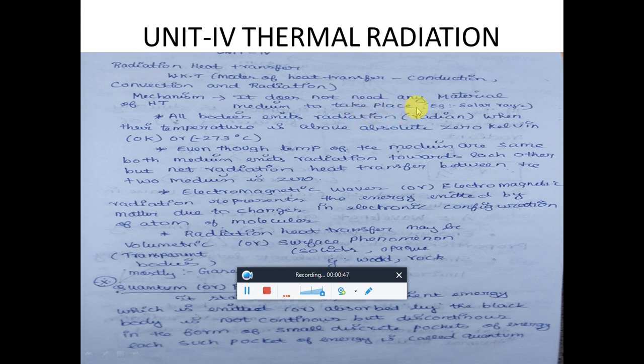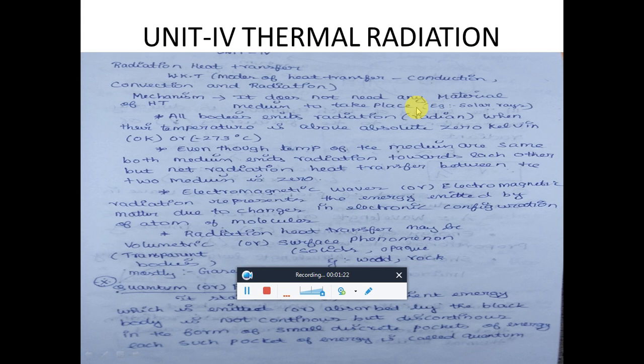So now, where will radiation take place? Radiation takes place in any body if the body temperature is above 0 Kelvin. Suppose you take any box, it may be a copper box or an aluminum box. If the temperature is above 0 Kelvin, definitely that box will emit radiation. Even the human body generally has a temperature above 0 Kelvin, so the human body will also emit radiation.